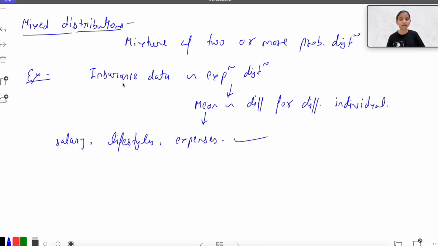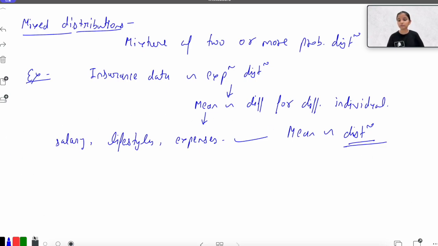So we are saying that the insurance data is following a certain exponential distribution, and the mean of this exponential distribution would also follow a certain kind of distribution, because it is varying from individual to individual. For these kinds of cases, where my original data is following a distribution and the parameter of that distribution is following some other distribution, we need mixture distributions.